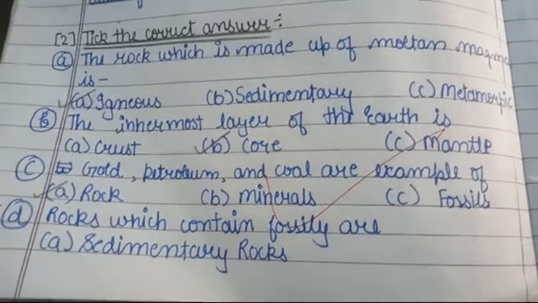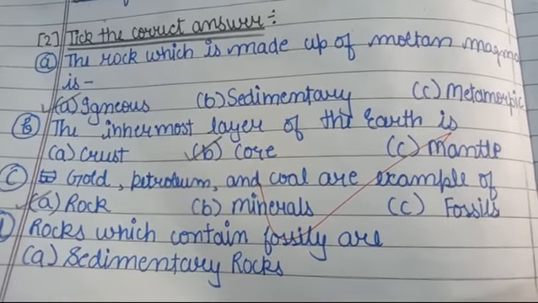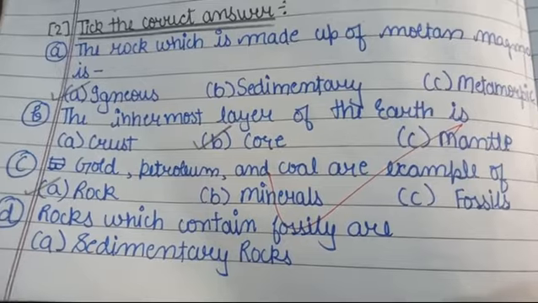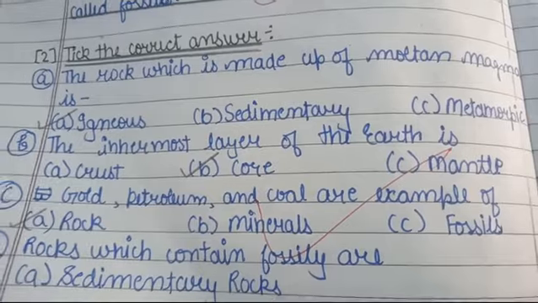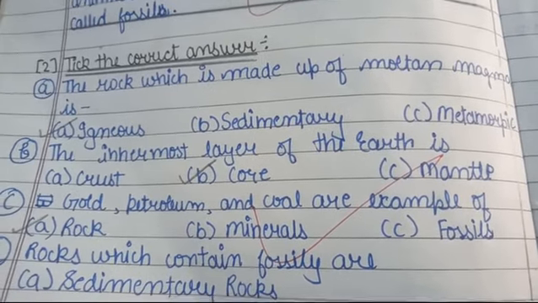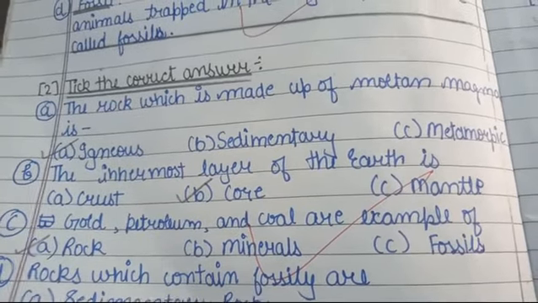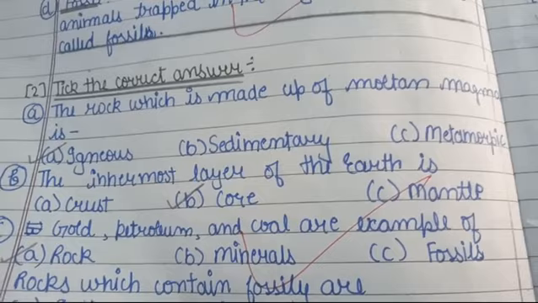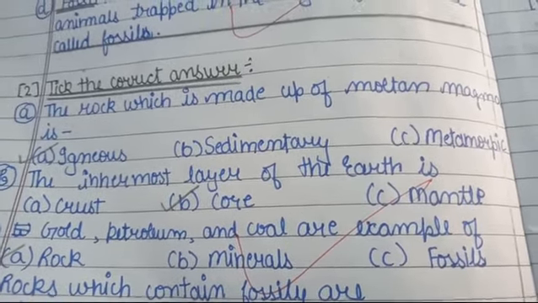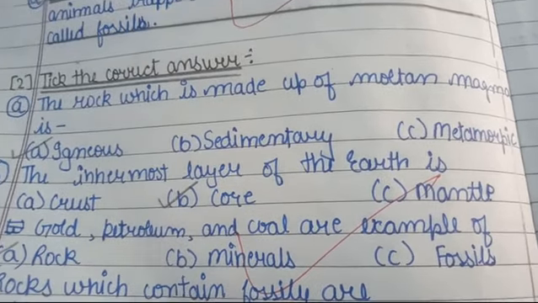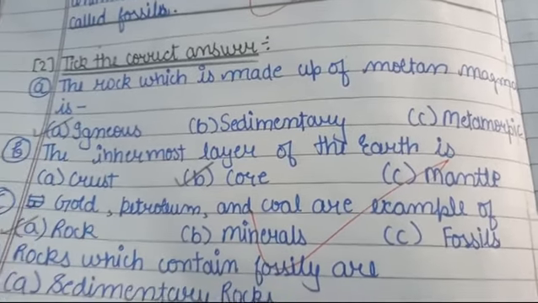This is your second question. The rock which is made up of molten magma. Options are igneous, sedimentary, metamorphic. Molten means a kind of heat, a kind of fire, and the rocks where fire is found, which rocks are they? I told you just before, the fire-consisting rocks are the igneous rocks. So the answer will be igneous.